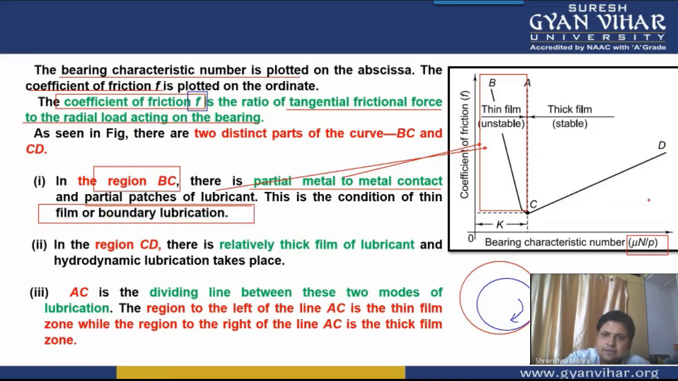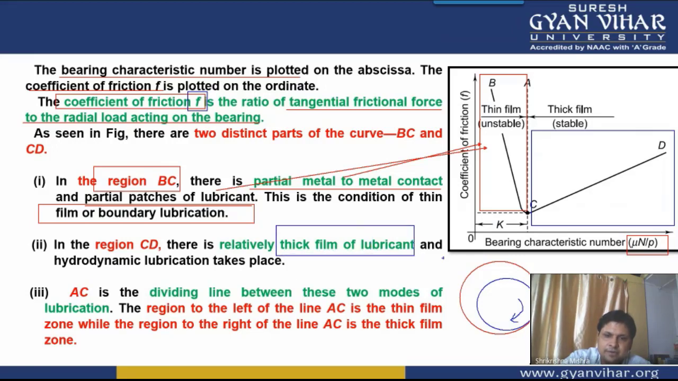Then there is another region which is known as the CD region. In this region, you will see that there is a relatively thick film of lubrication. This region is obtained when the speed of the journal is sufficiently high, and the situation is that your journal is completely out of contact with the bearing, which means there is lubrication everywhere. So there is a thick film of lubrication in this CD region.